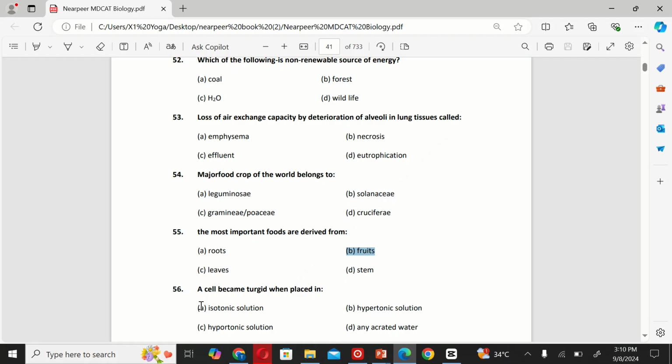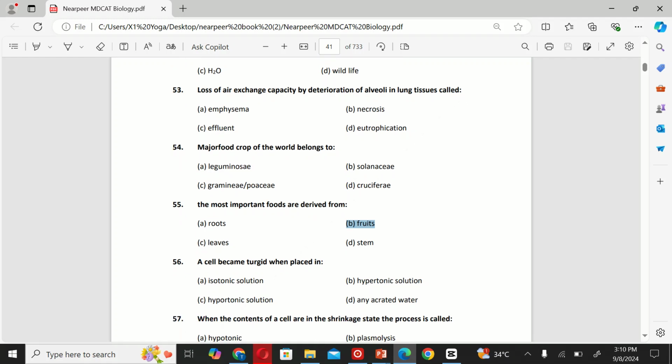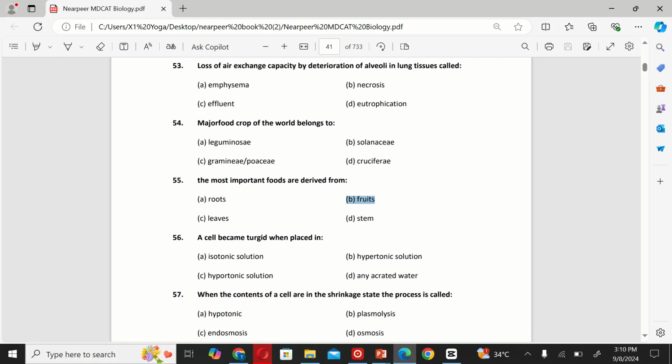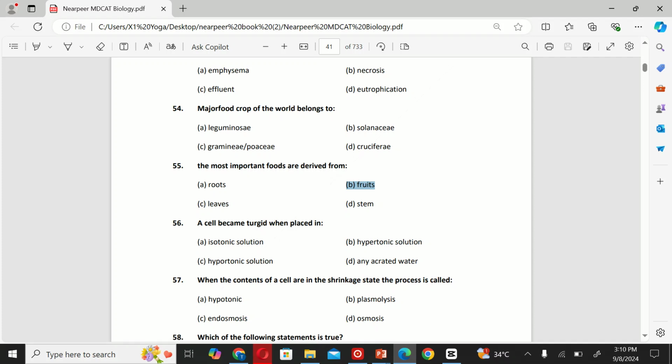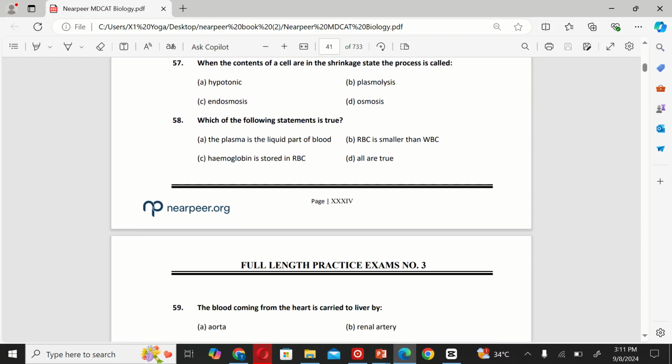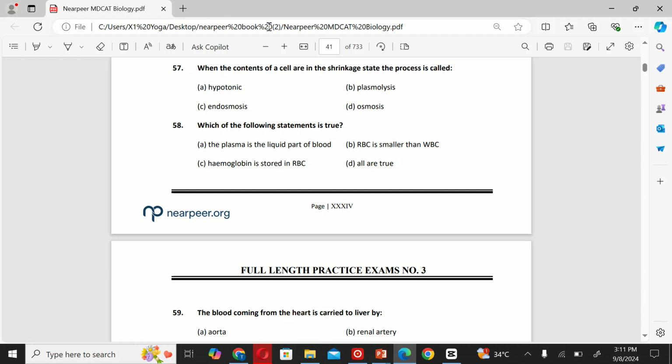The next MCQ: a cell when placed in A. Isotonic solution, B. Hypertonic solution, C. Hypotonic solution, and D. Any activated water. The correct option is C. Hypertonic solution. The next MCQ: when the contents of a cell shrink in a solution, the process is called A. Hypotonic, B. Plasmolysis, C. Endoosmosis, and D. Osmosis. The correct option is B.